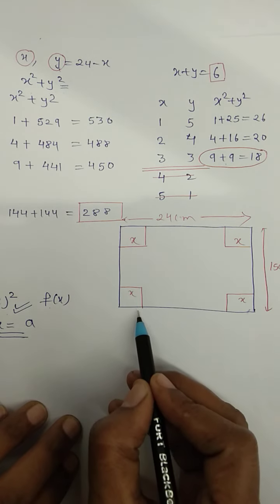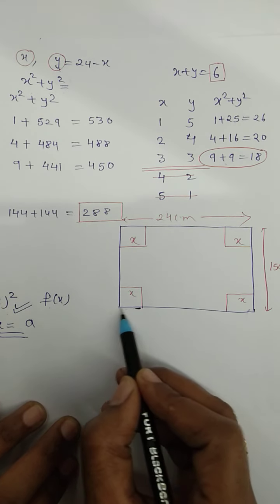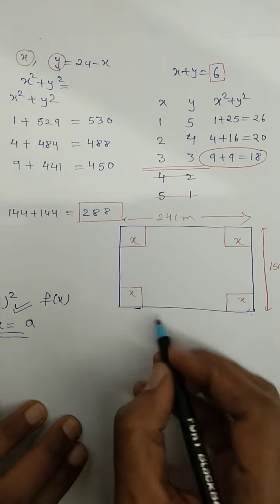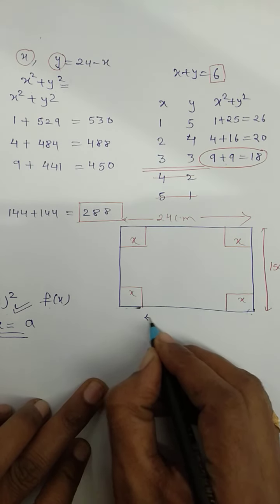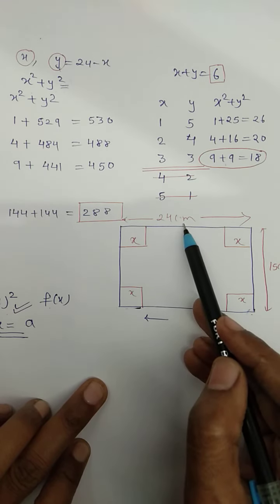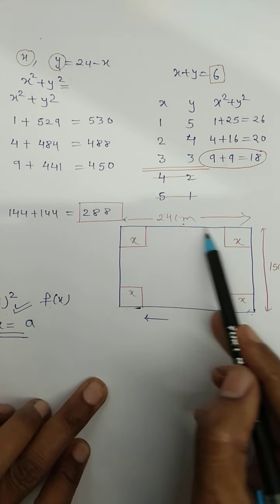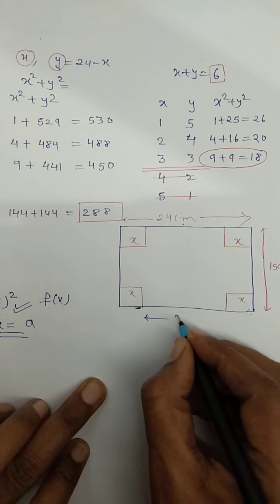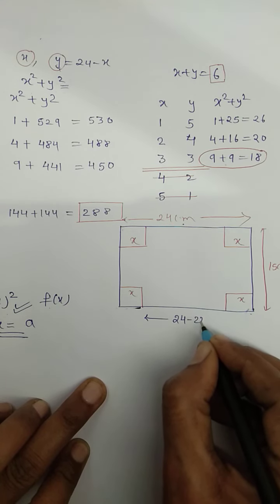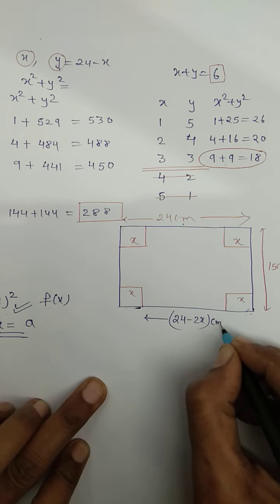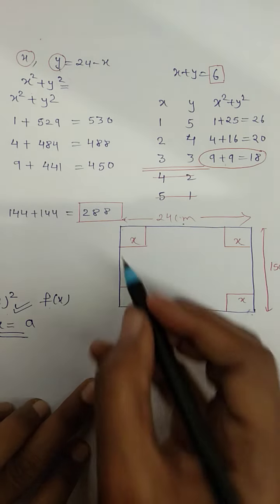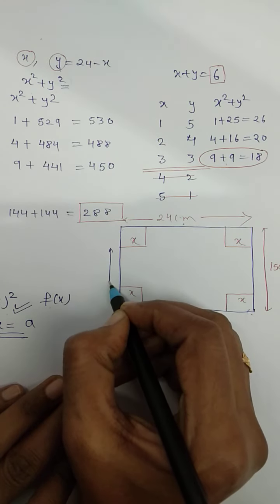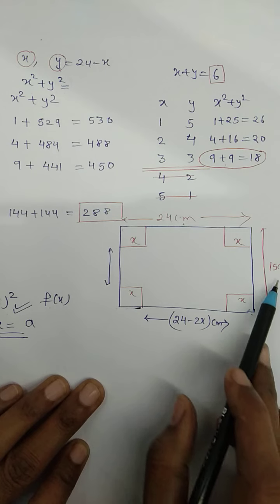See children, x centimeter I have cut from the left, x from the right. It was 24 before, total this is 24, and after cutting x and x from both sides, it is going to be 24 minus 2x centimeter, isn't it? Only this part I am talking about. Similarly, this total was 15.